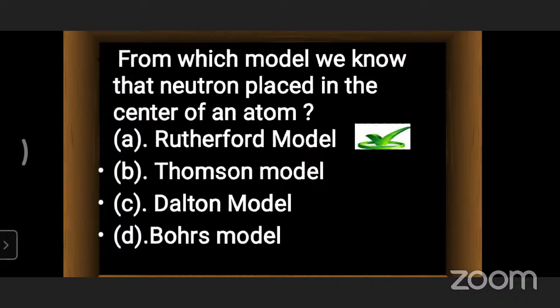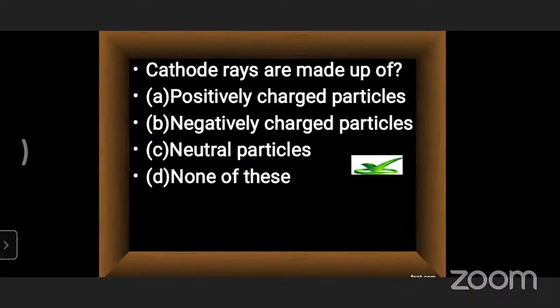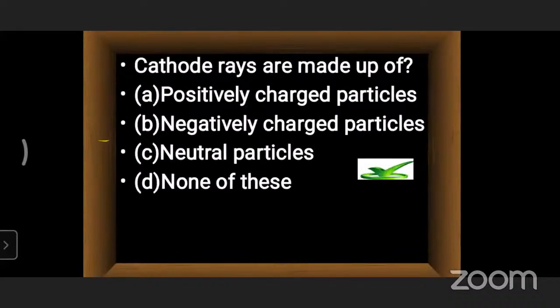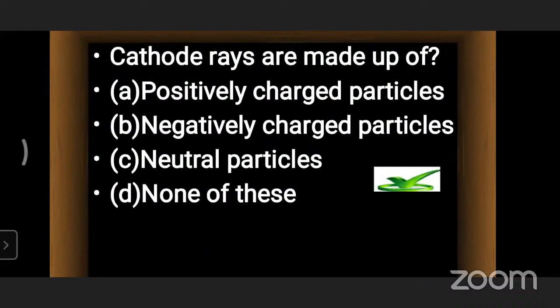The next question mentions cathode rays, with options: positively charged particles, negatively charged particles, neutral particles, and none of these. There may be a doubt, and most students can choose wrongly.